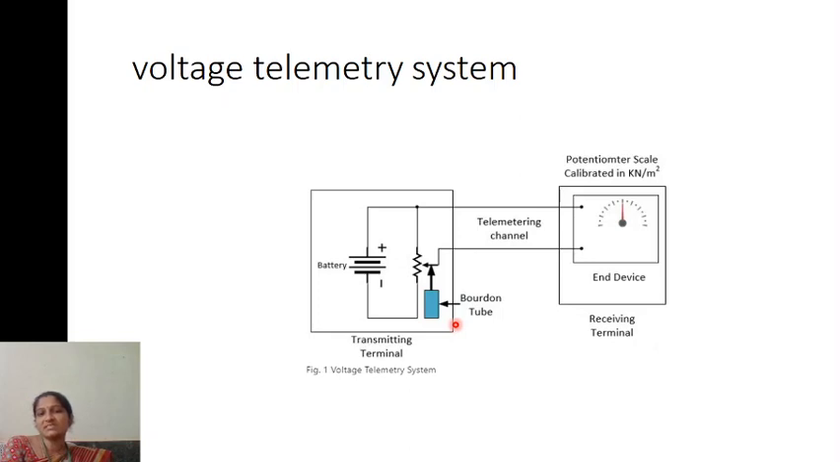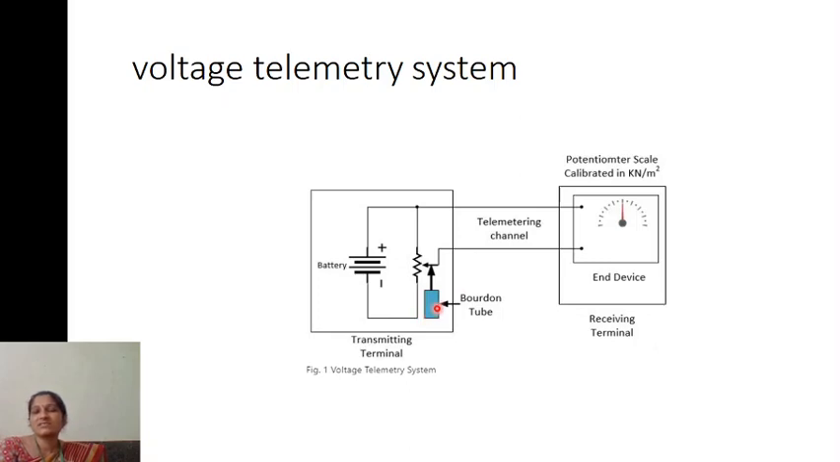Voltage telemetry system. As we have already discussed, in a telemetry system there is a transmitting terminal and a receiving terminal. The transmitting terminal is located at an inaccessible, remote location, whereas the receiving terminal is located at an accessible location. So the information is collected here.